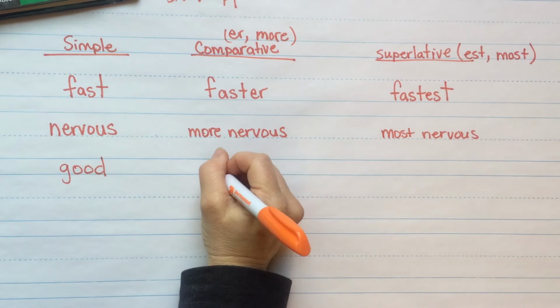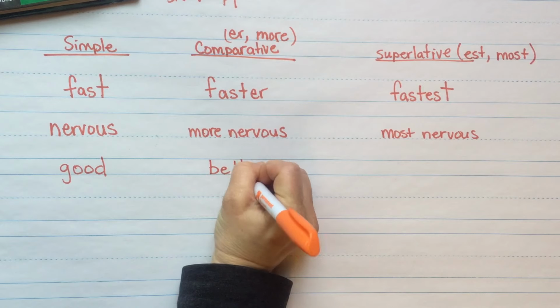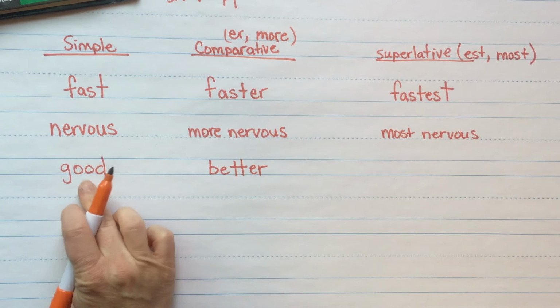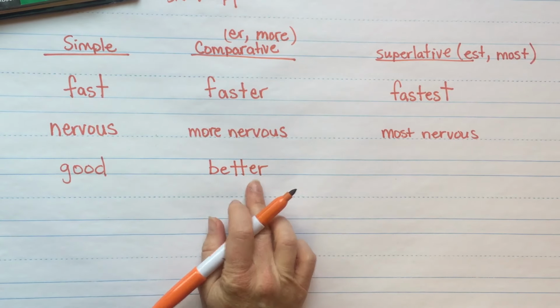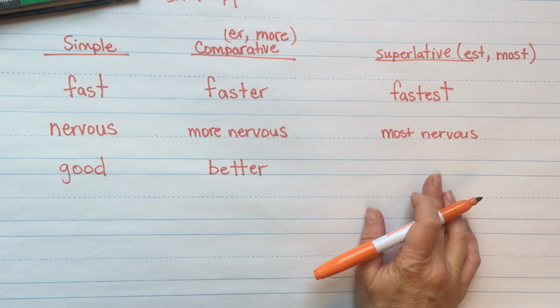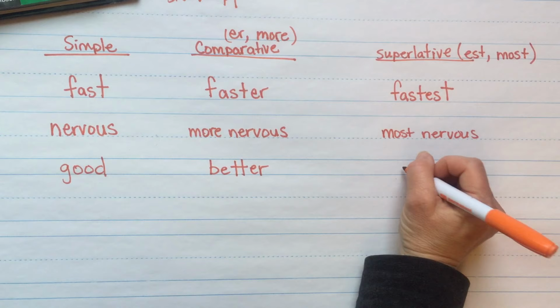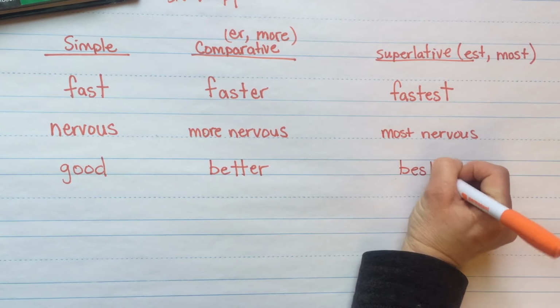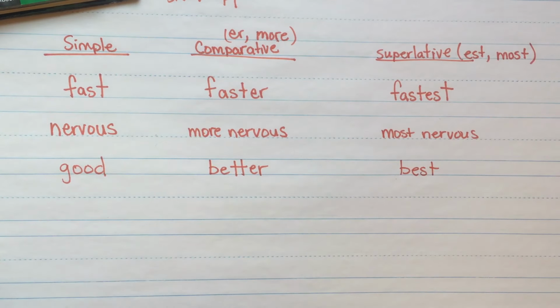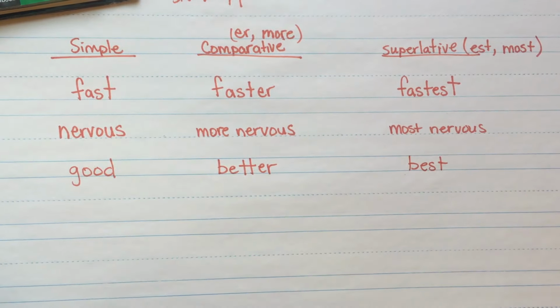I hope you were saying better. Better. Good, better, and then what's the most? The most good. We don't say most good. What do we say? Hopefully, best. Did you say that? Best. Good job.